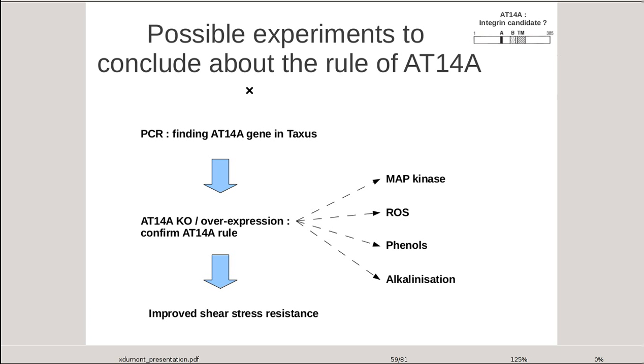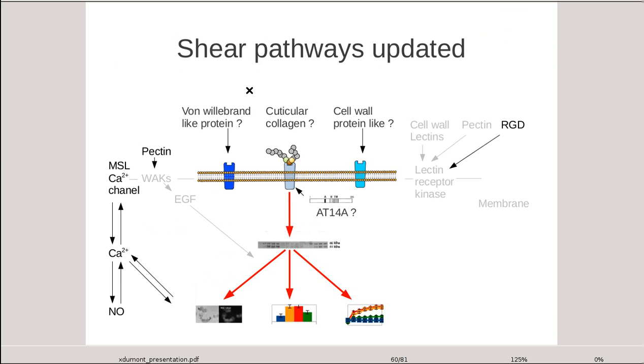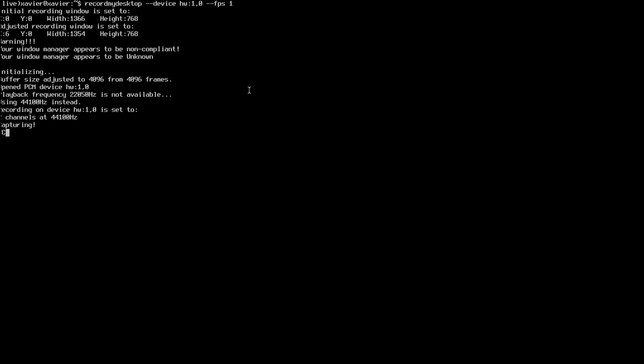Now, I would like to sum up this presentation. We focused on shear stress and its importance on bioreactor cell culture. Therefore, we have characterized the RGD-dependent stress pathway in plants by putting forward RGD effects and partners. Then, we have summed up the knowledge about plants' stress response. I have suggested a candidate as the integrin-like protein mediating the stress pathway, and finally, proposed an experiment to test it. Thank you for your attention.